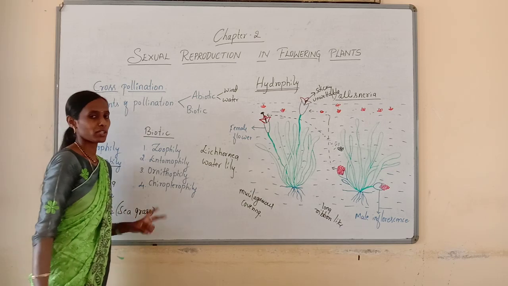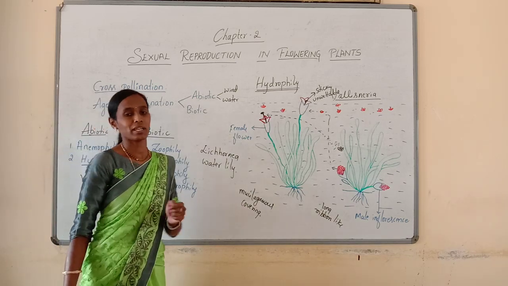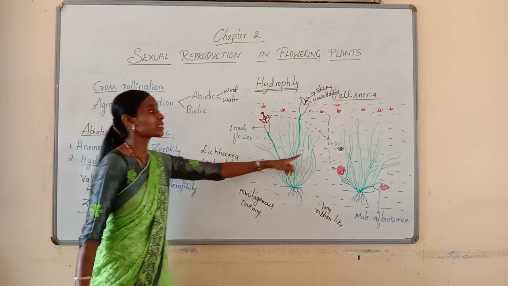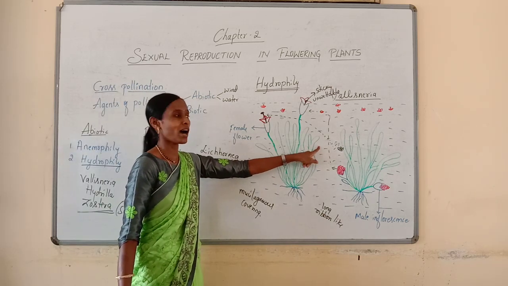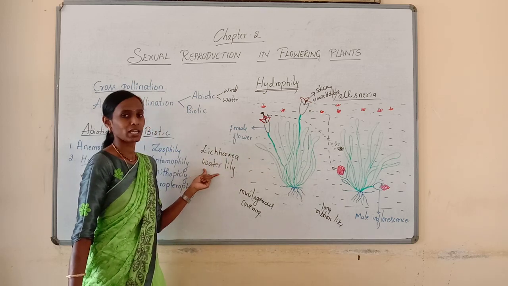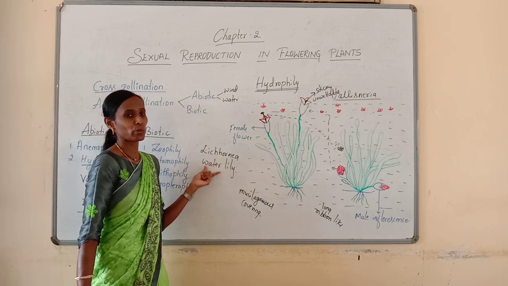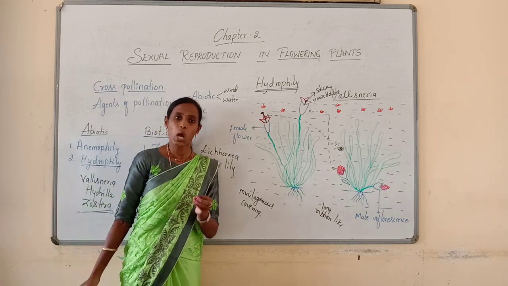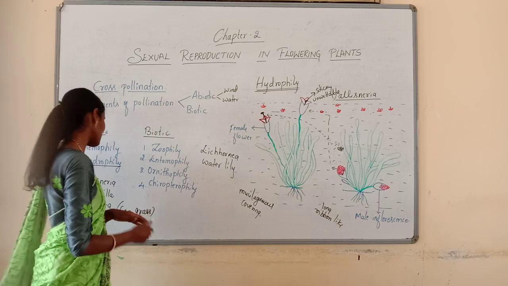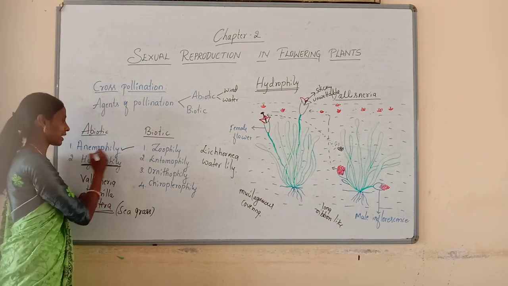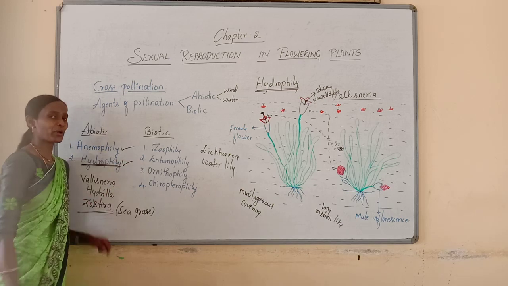So here we have discussed two examples. One is Vallisneria, the other one is Zostera. How they use water as a medium for pollination purpose. But not all these plants, because even though they are aquatic plants, they do not use water for the pollination. Only a few aquatic plants use the water. So that completes hydrophily. We have completed anemophily as well as hydrophily.